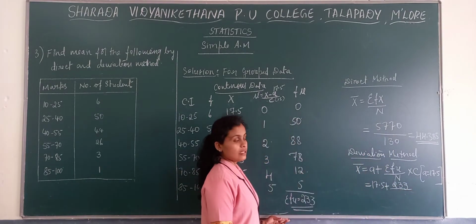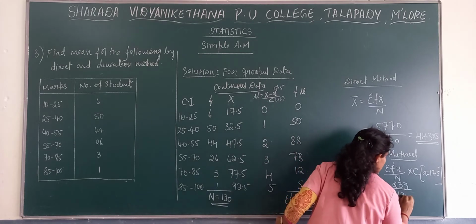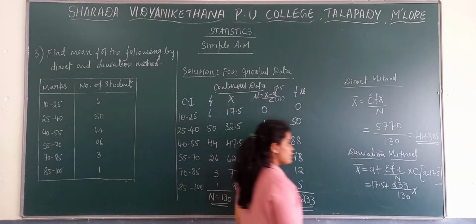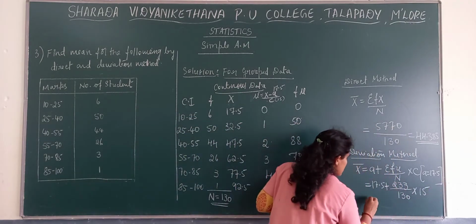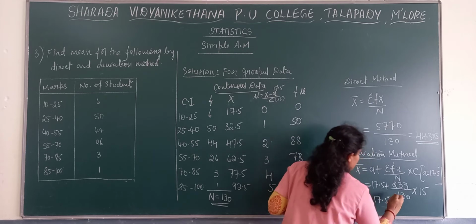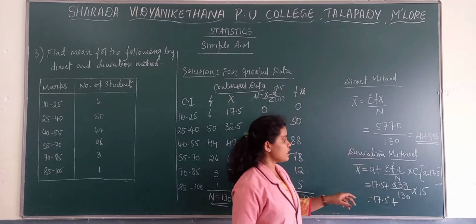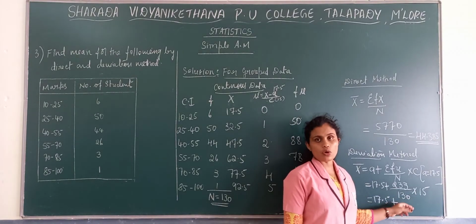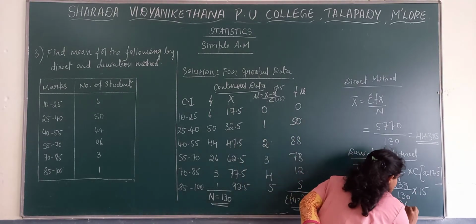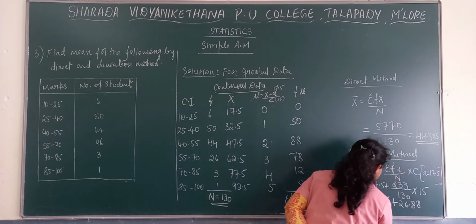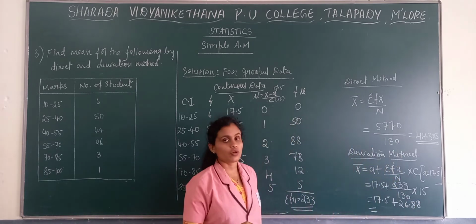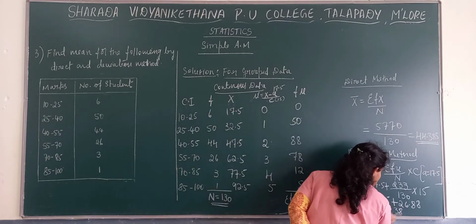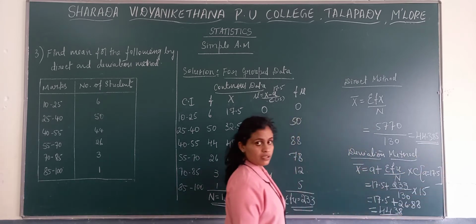divided by N. We know that N value is 130 into C. What is the gap between the class intervals? Then we get 15. Now 17.5 plus 233 into 15 divided by 130. When you do so, we get 26.88 and we get mean as 44.38. The deviation method as well as direct method.